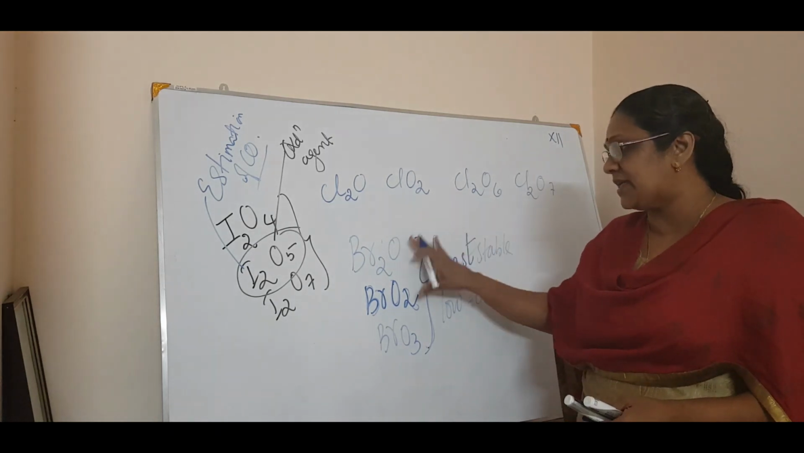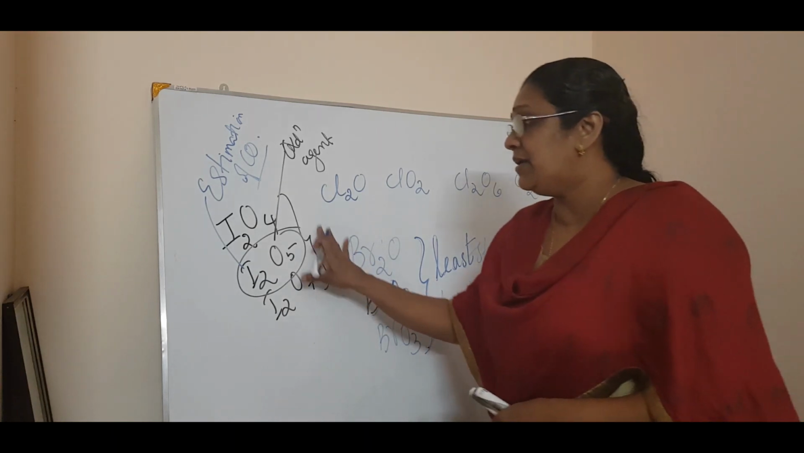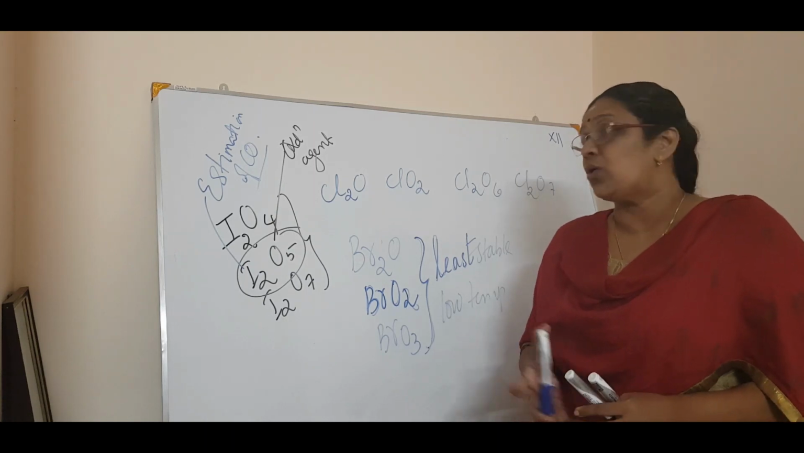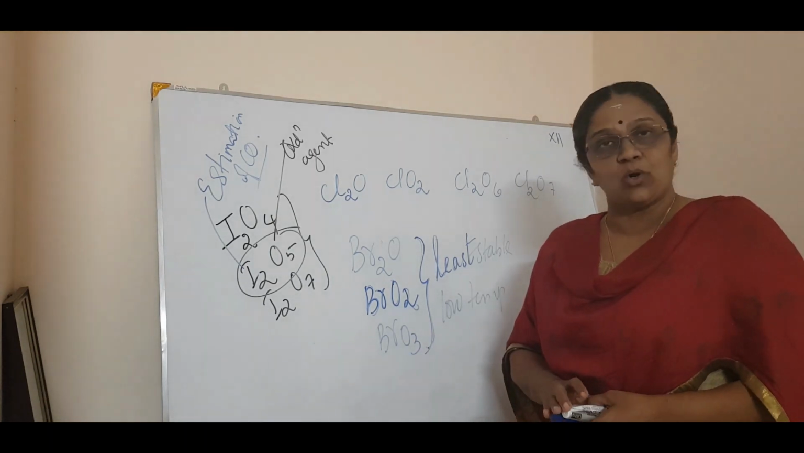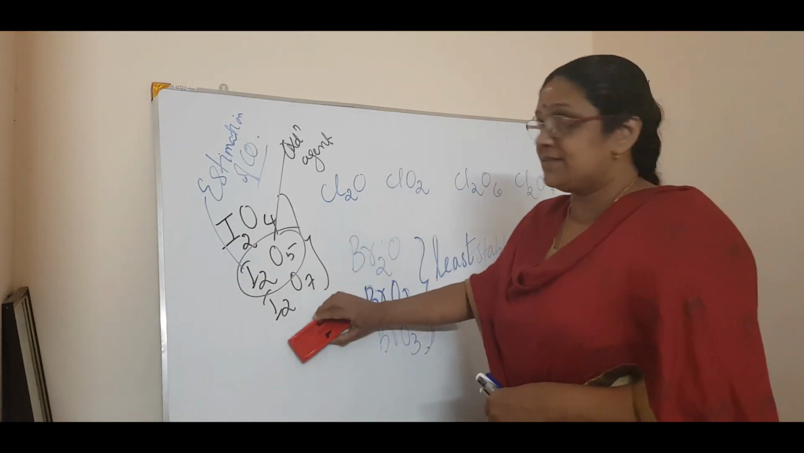So just study the oxides like this, just to have an idea of which oxides are there. Chlorine 4 oxide, bromine 3, which is least stable at low temperature, and iodine. Out of the three, I2O5 is a very good oxidizing agent. It is also used in the estimation of carbon monoxide. So just put a note on all these oxides, that's all.